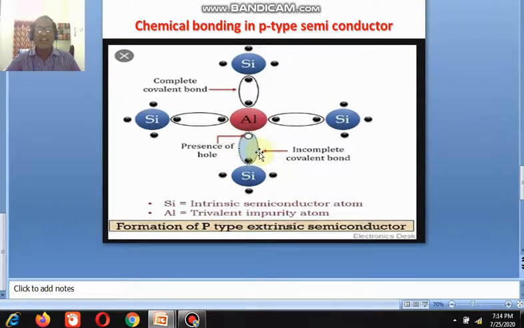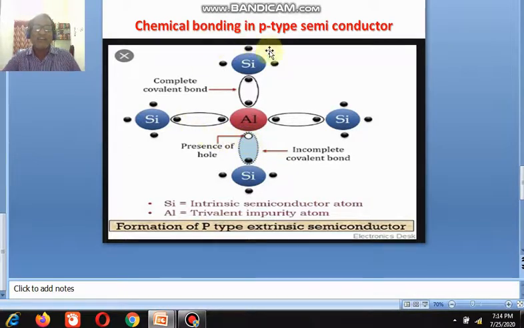The 4 outermost electrons of silicon form covalent bonds with the 3 electrons of aluminum, and the 4th electron of silicon does not form a covalent bond, because there is a deficiency of an electron. This deficiency is shown as a circle. The circle is known as a hole.